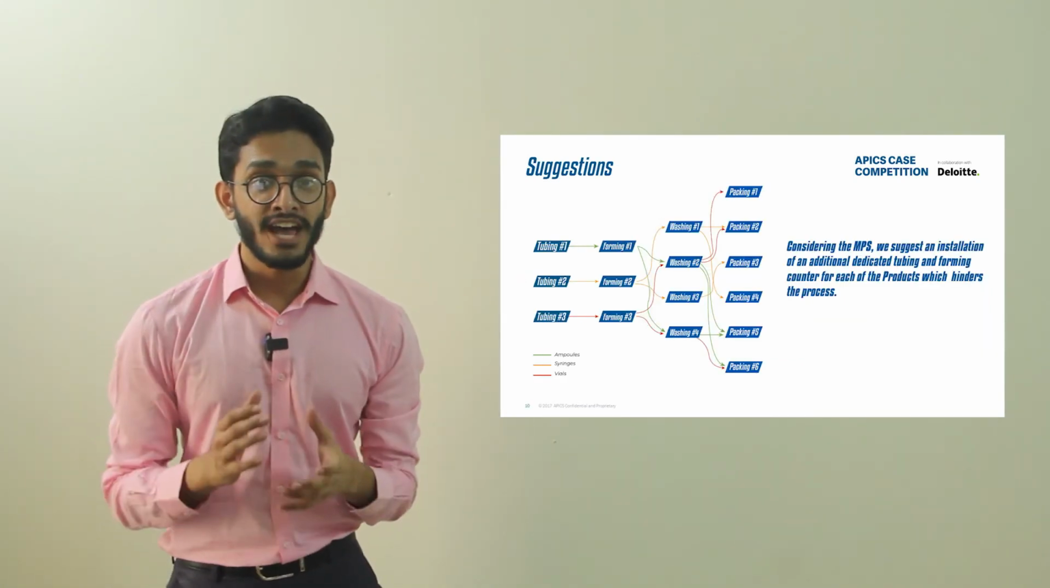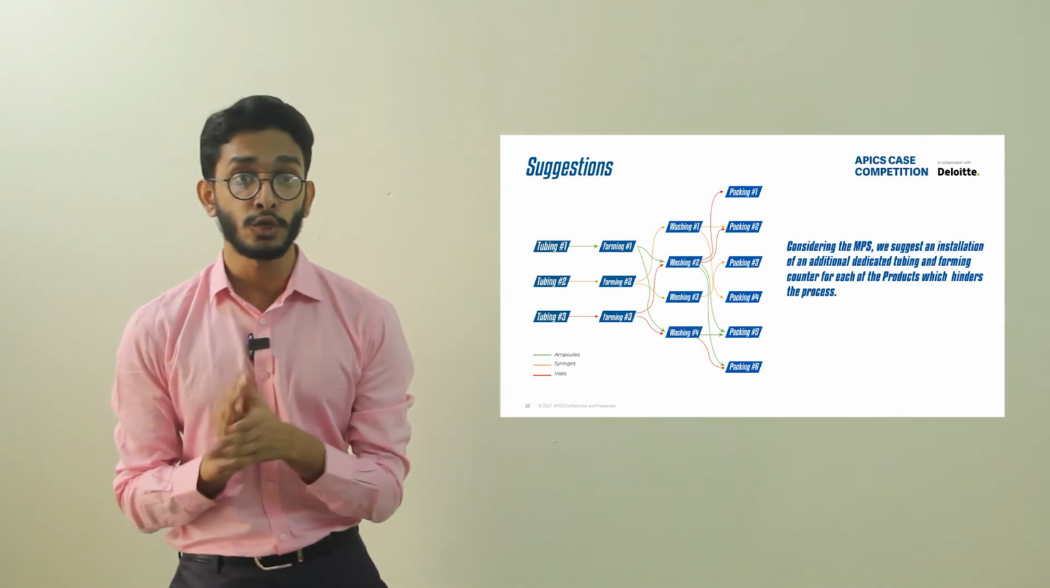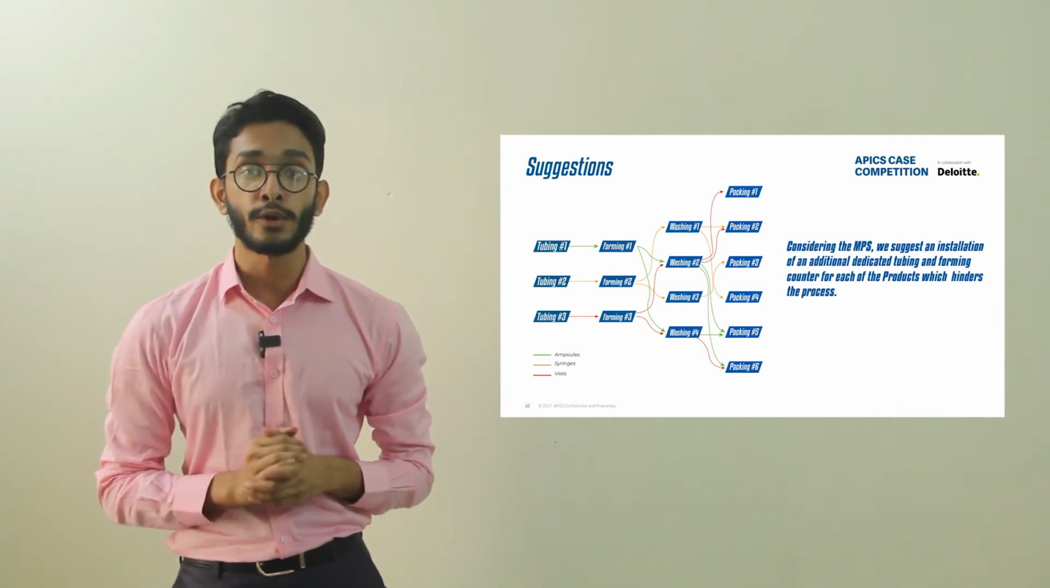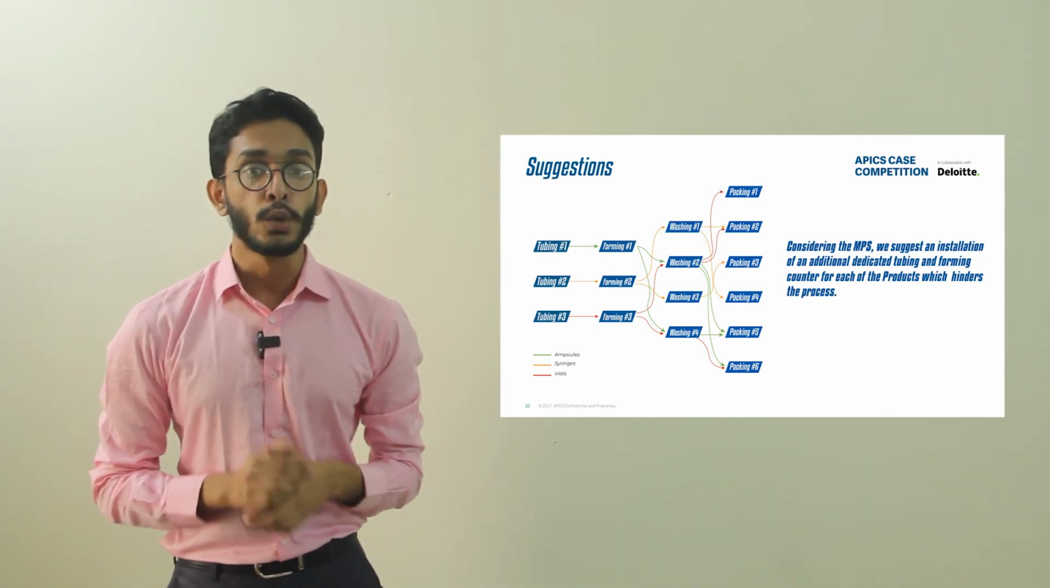The VP operations might not have considered the unplanned shutdowns, or maybe didn't have sufficient idea on the capacity constraints, which are the tubing and forming sections. Considering the master production scheduling, we suggest an installation of an additional tubing and forming counter, which hinders the process.